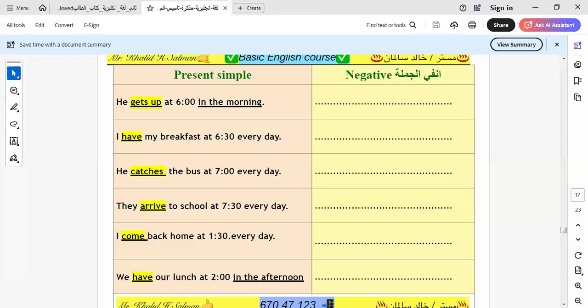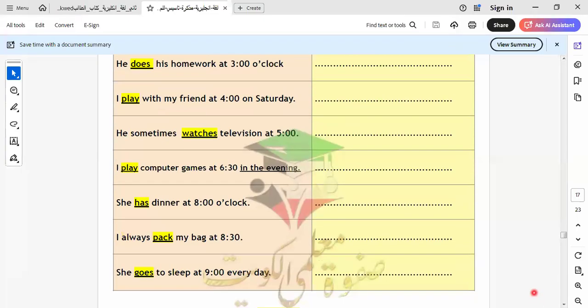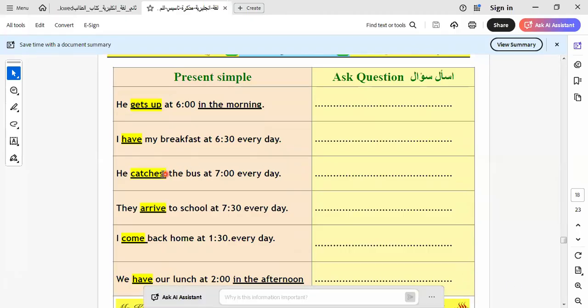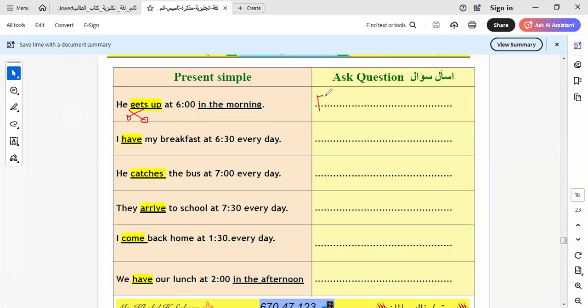Let's go to another one. Asking a question. When I ask a question, how do I make a question? I make a replacement, or inversion, or whatever word we use for it. I put the verb instead of the subject. It will be here does, so does he get, and I continue the rest of the sentence. I put a question mark at the end of the sentence. So here I make a replacement or inversion.